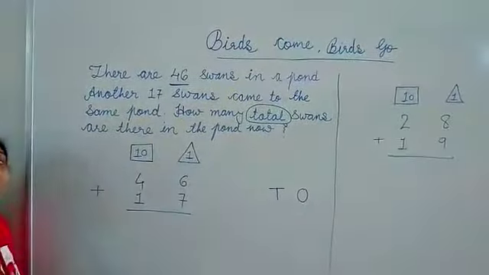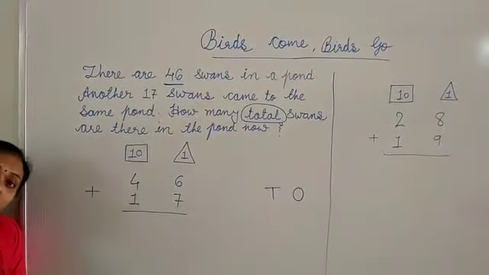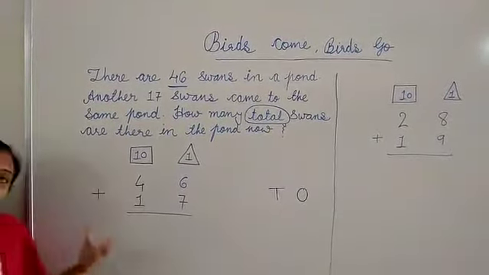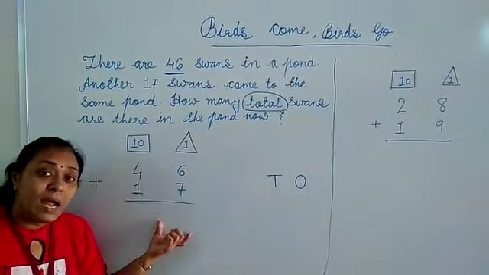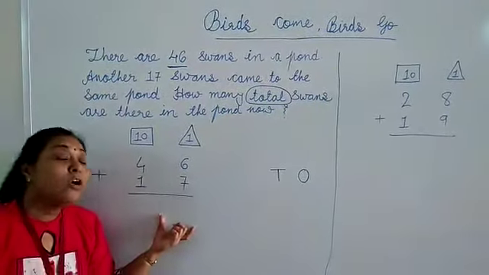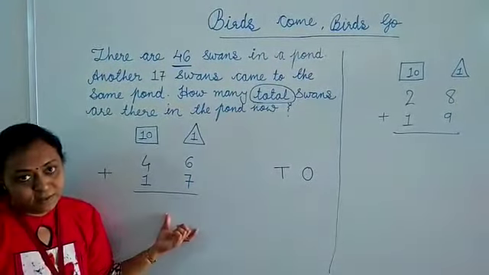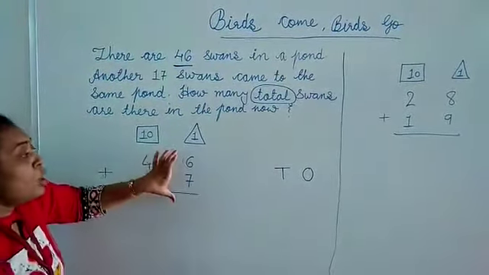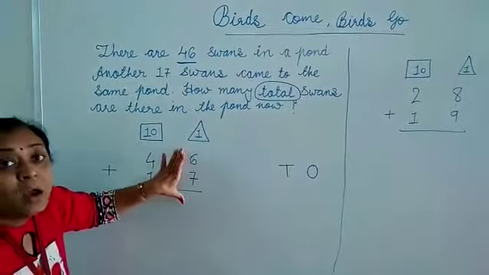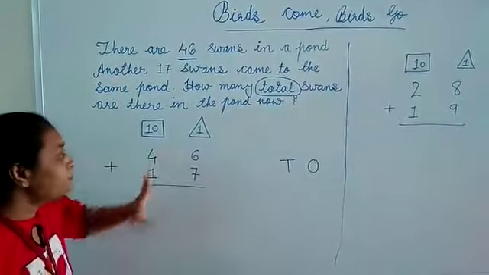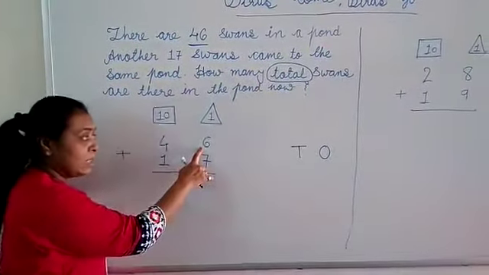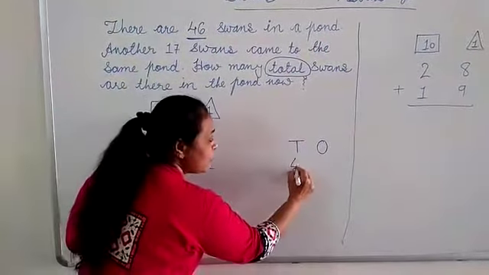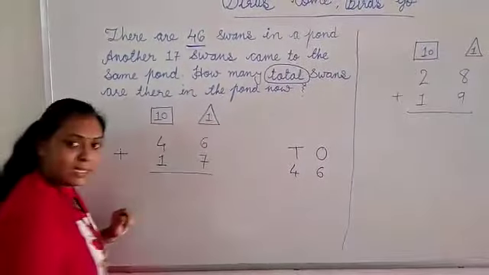One more thing to remember: whenever you are adding or subtracting numbers, you have to start from the ones place. So first of all, you have to add the ones place. Here the first number is 46, it means 4 tens and 6 ones.